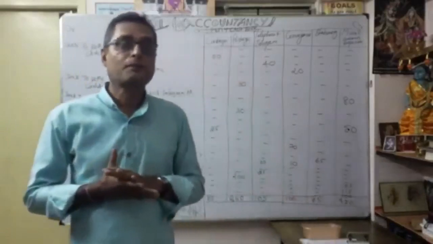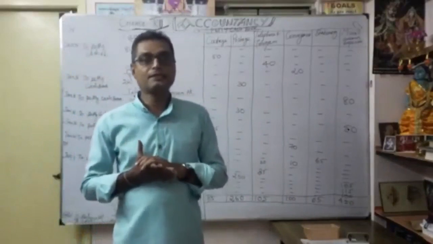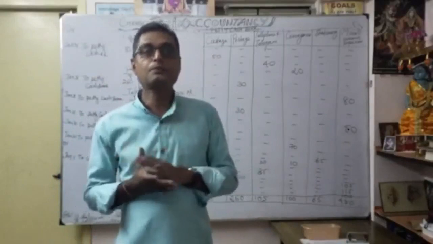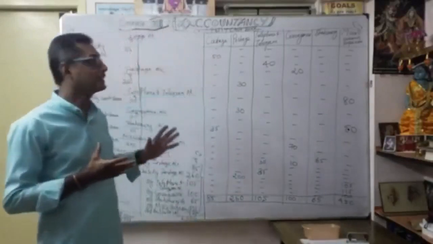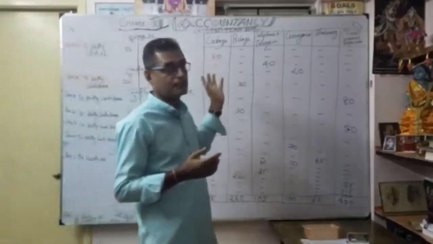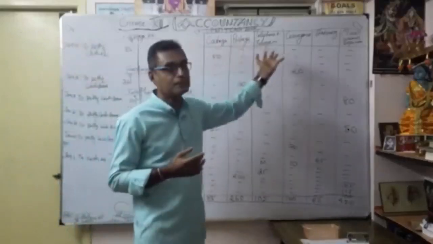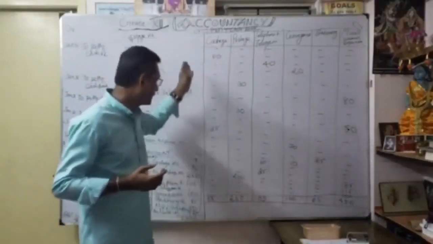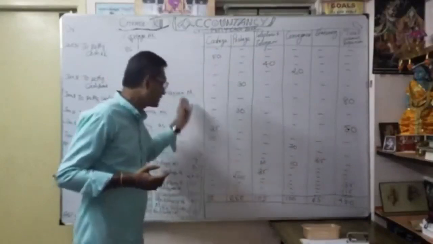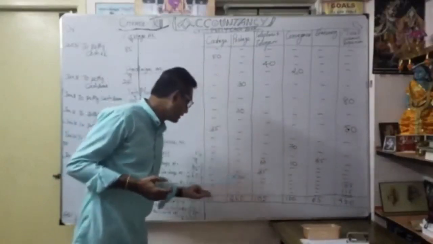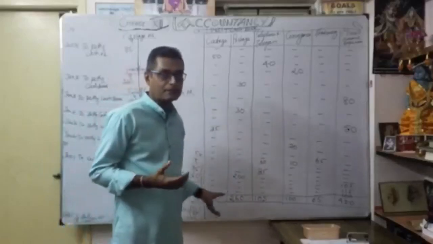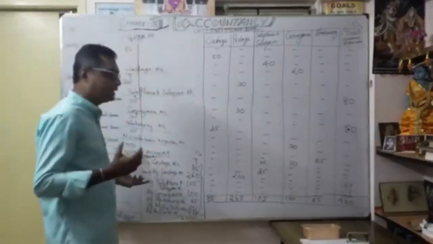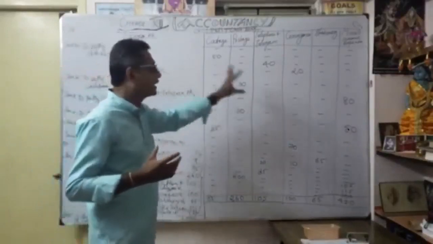So in this session we discussed what the meaning of petty cash is. Thereafter, the system of petty cash book, the simple system and the imprest system. Thereafter, the types of petty cash book, the simple one, and the analytical petty cash book. We write the format of the petty cash book according to the transaction, with different dates. Then you have to total and verify that all correspond on this side, horizontal and vertical. This is vertical, so horizontally it should match. The cash should be tallied. Thereafter, how much balance arrives, and to maintain 2000 rupees, how much cash you have to bring again. That's the idea of the petty cash book.